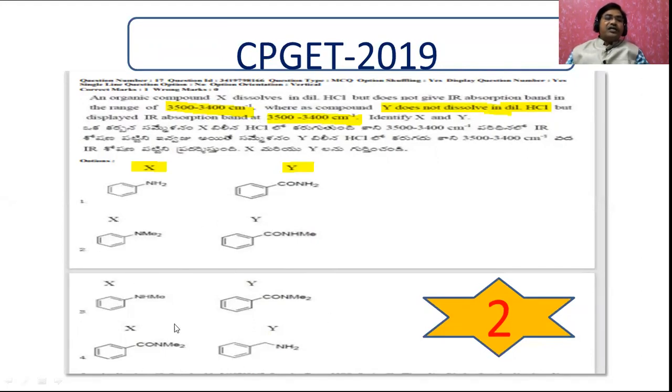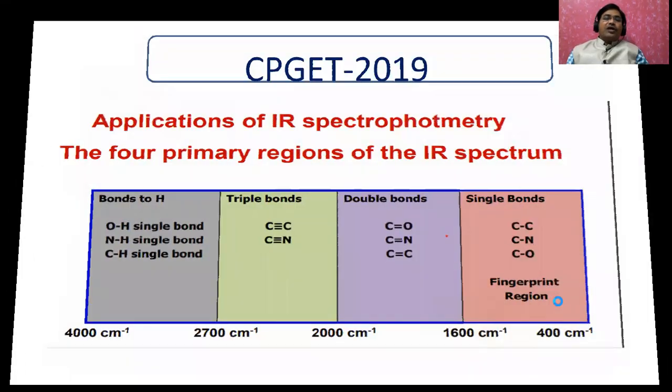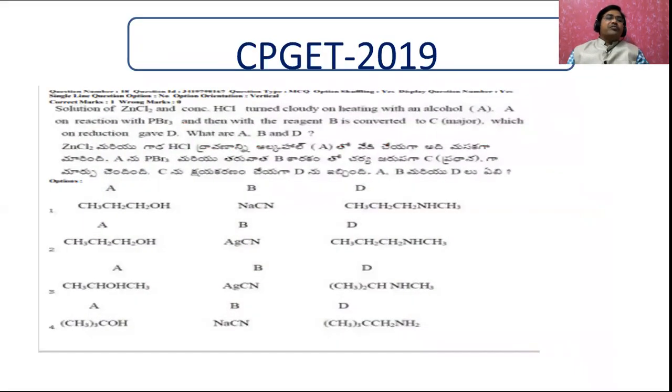And you see here, X dissolves in HCl, but this compound does not dissolve in HCl. That's why our answer is the second answer. This is the thing you have to remember.